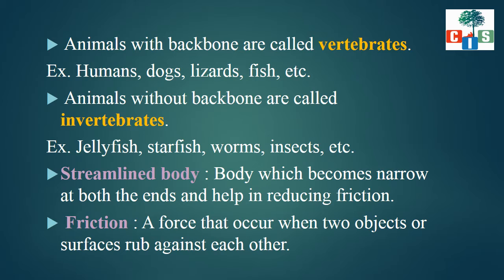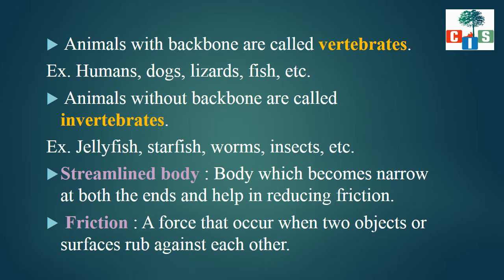Now, is this backbone present in all kinds of animals? No. The animals without a backbone are called invertebrates. And what are the examples? Jellyfish, starfish, worms, insects are examples of invertebrates. So vertebrates means animals with a backbone. Invertebrates means animals without a backbone.